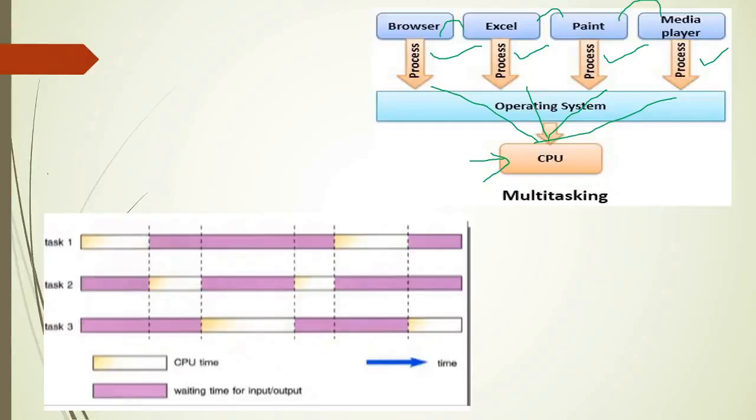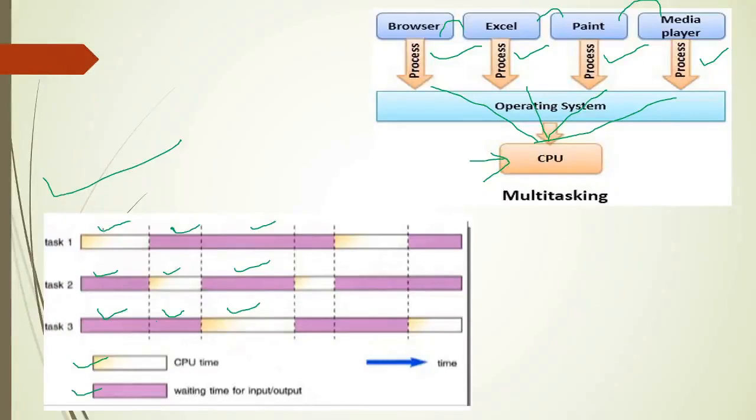In this diagram you can see there are three tasks, and this color indicates CPU time and this pink color indicates waiting time. There are three tasks here. When task 1 is executing, the remaining tasks are in waiting mode. Then task 1 is waiting and task 2 is executing, and task 3 is also waiting. In the next column you can see task 1 and task 2 are waiting and task 3 is executing.